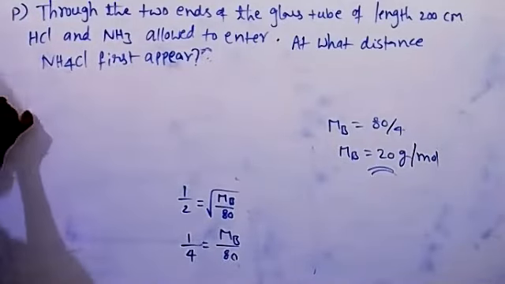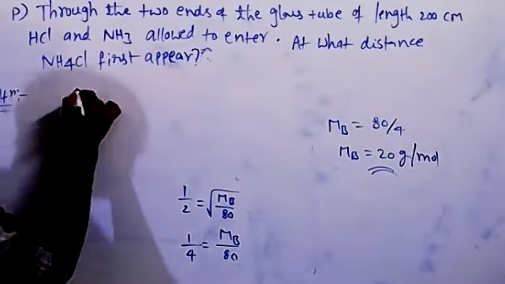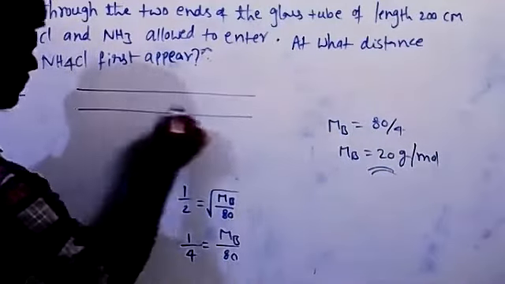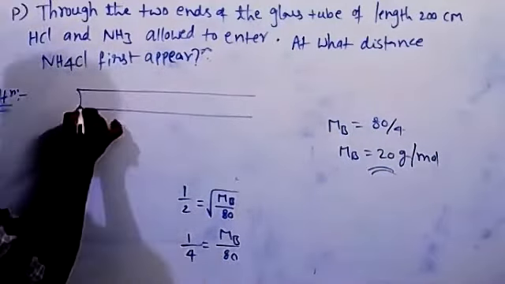So here the glass tube length is 200 centimeters. From one end ammonia gas is passed and from the other end HCl gas is passed into this glass tube. So from this end ammonia gas is passed, and through this end HCl gas is passed. This kind of question is asked in higher level competitive exams also, but it is very easy.